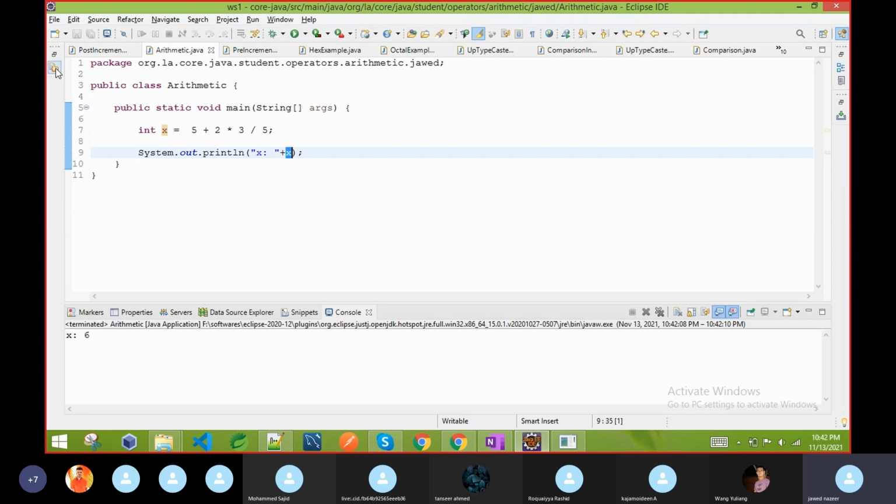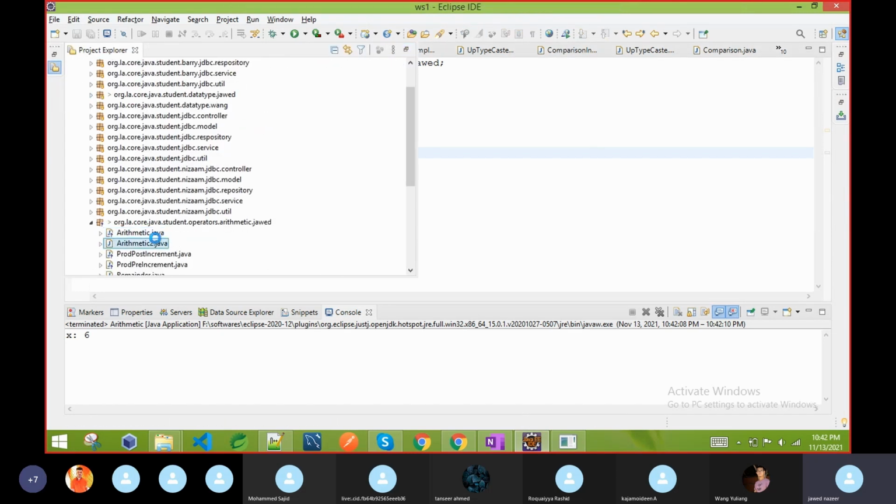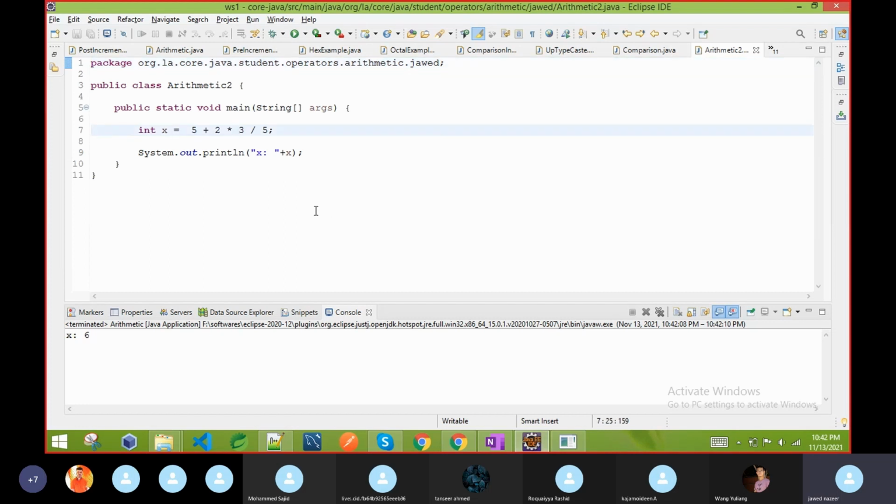Now I will write this program again, just changing some of the values. So instead of multiplication, I first divide and then I do multiplication here, and I am removing this one. I am also changing this thing, and writing operation.